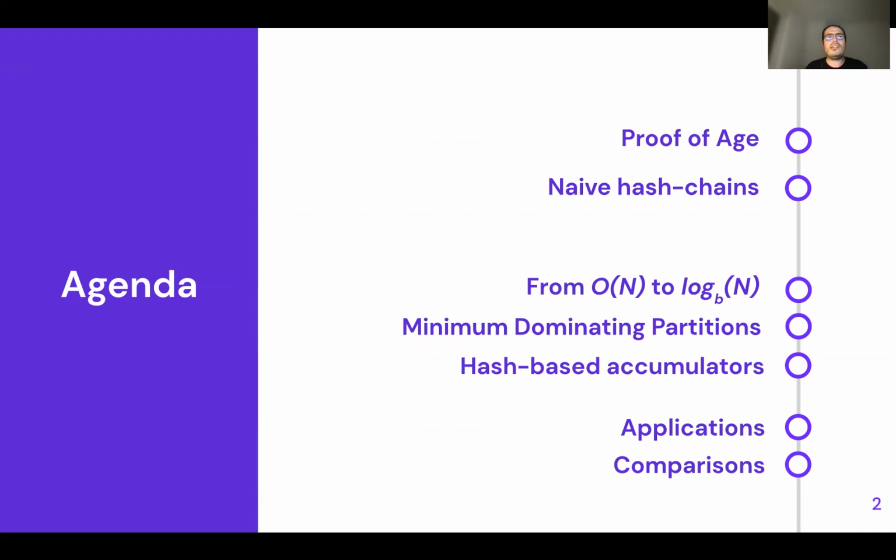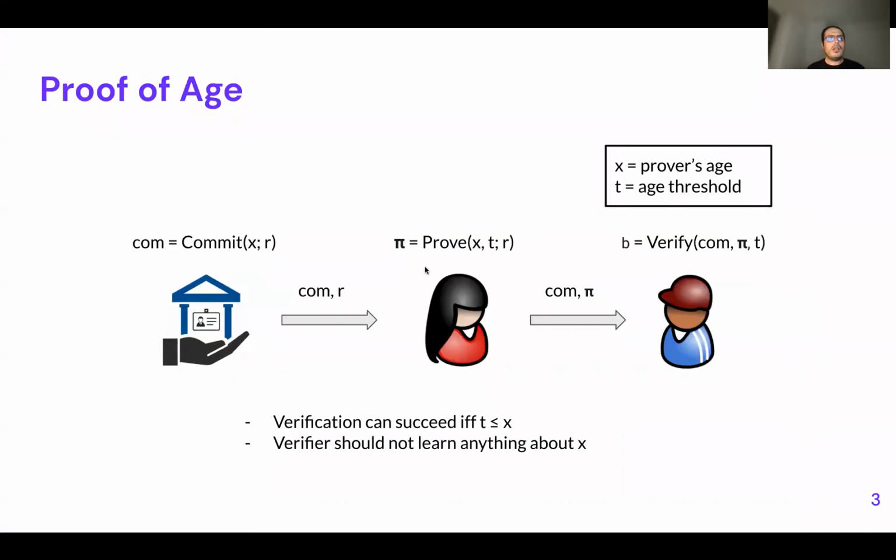Regarding applications, we will see some real-world cases of HashWires and compare it against zero-knowledge proof schemes such as Bulletproofs and Groth16. So let's go back to the age proof example, and let's assume that Alice wants to prove to a grocery store that she's older than 18.